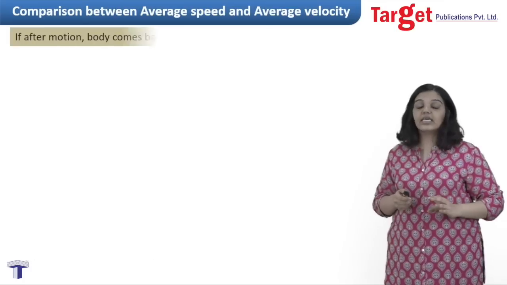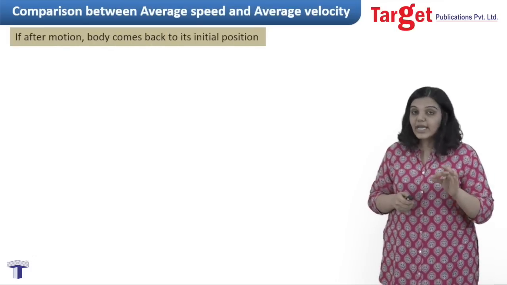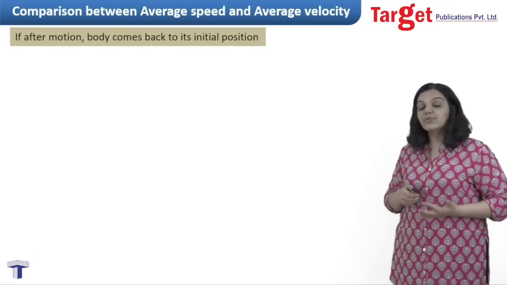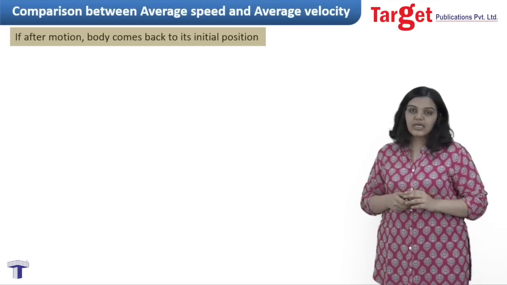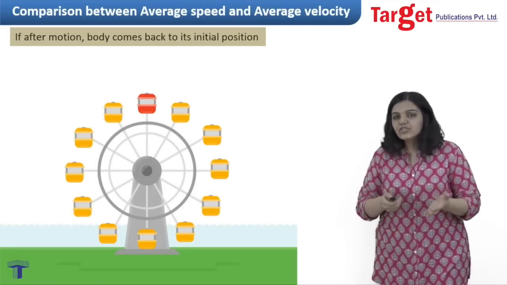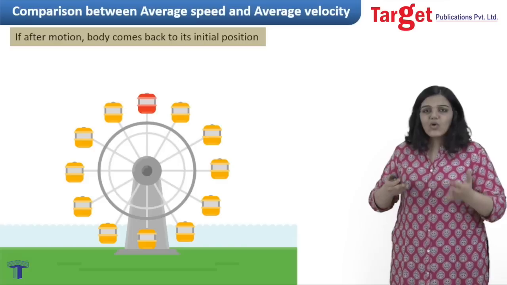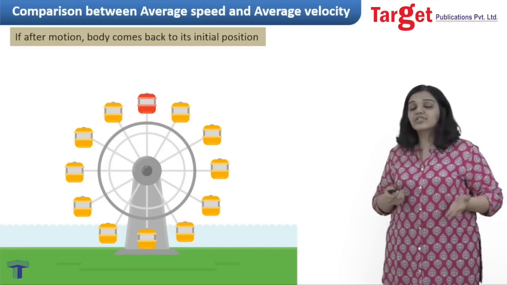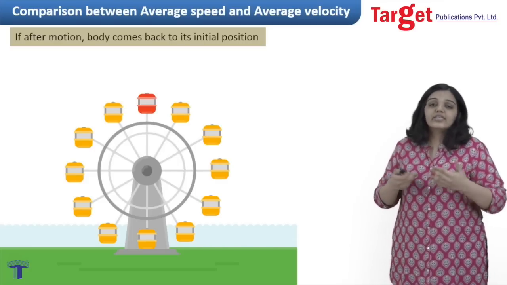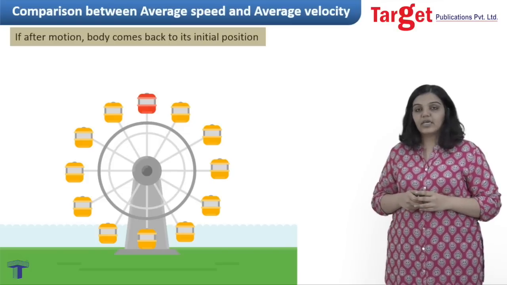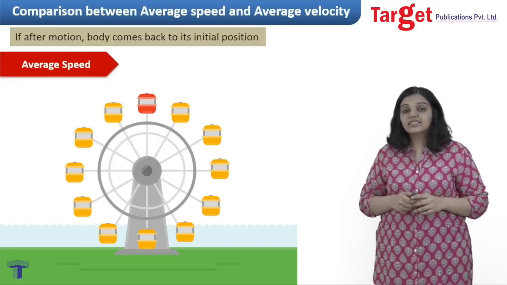The third point of difference deals with a very important case. It's the specific case when you're talking about an object which comes back to its initial position after motion. So let's take an example. Suppose you're sitting on a giant wheel. We know that after some time I'm going to come back to my original position, and I do so after one revolution. So what would be the average speed in this case?